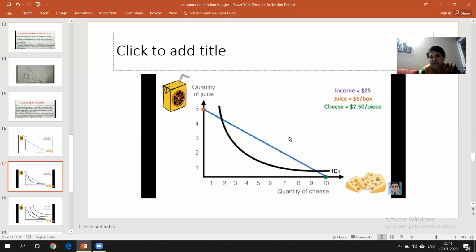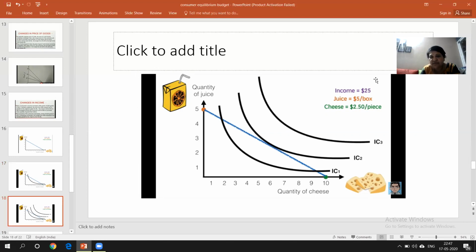You can understand here. This is your indifference curve, right? Now on the indifference curve, this is your budget line where it cuts. One point is here and another is here. So these are the two points where you can purchase. Let's see what happens in the next slide. These are all the indifference curves, right? So many indifference curves, these are the different choices of the consumer. Obviously, this will give higher satisfaction, but you don't have that much budget. So you have to go for this particular point. Why? Because wherever the indifference curve is tangent to the budget line, this particular point will give maximum satisfaction.